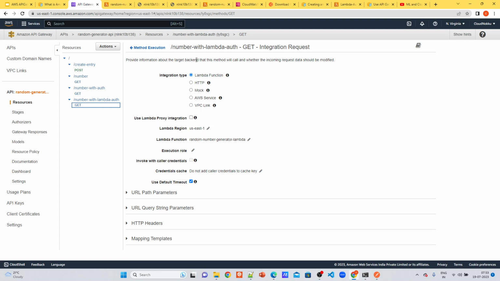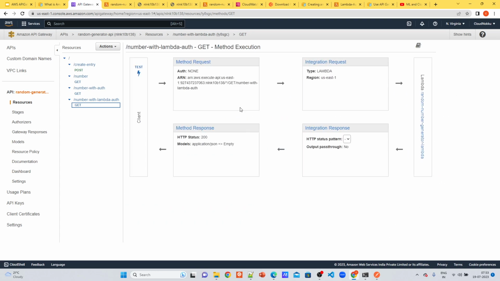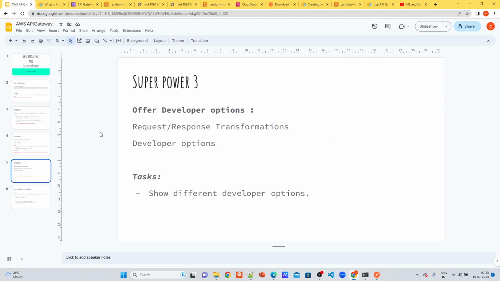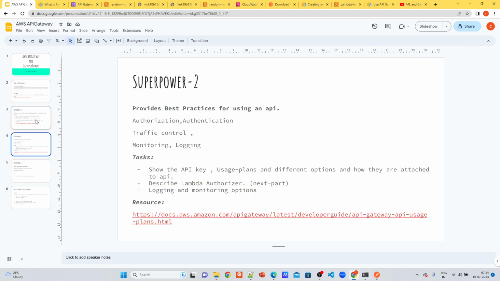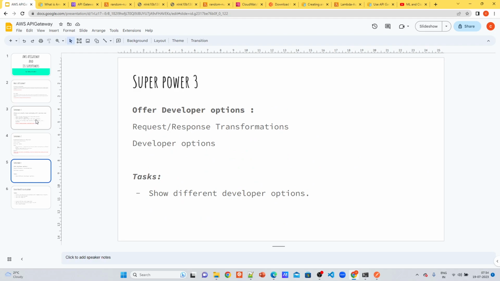But if you want to modify your request and responses, you can disable it and you can modify it accordingly. So this is basically superpower 3. I mean major powers, superpower 1, 2 and 3: basically easily create and deploy, best practices and developer options.